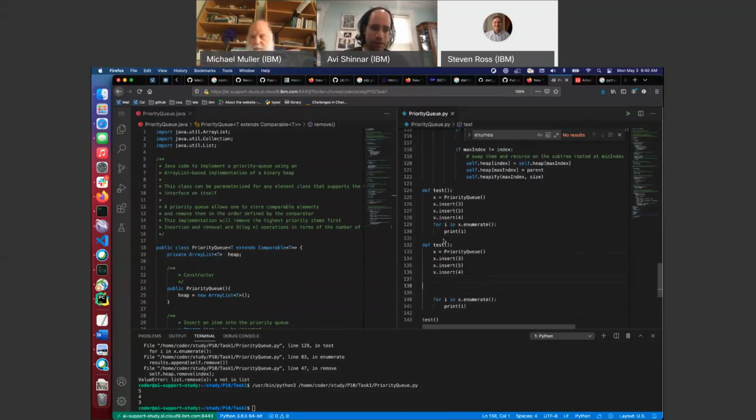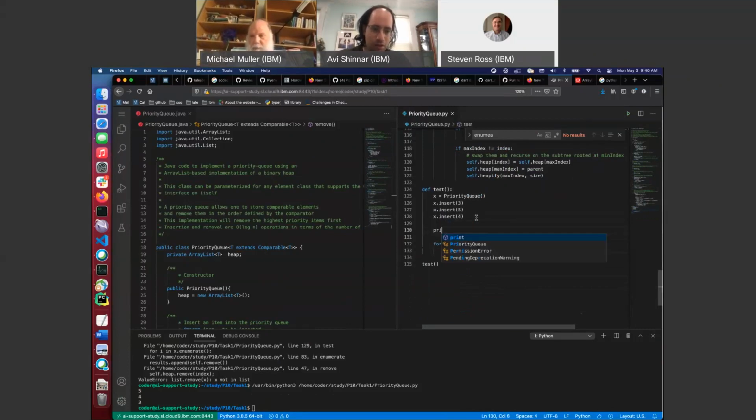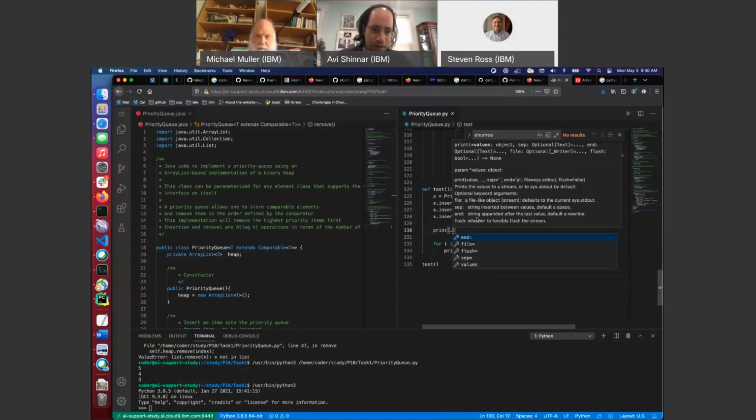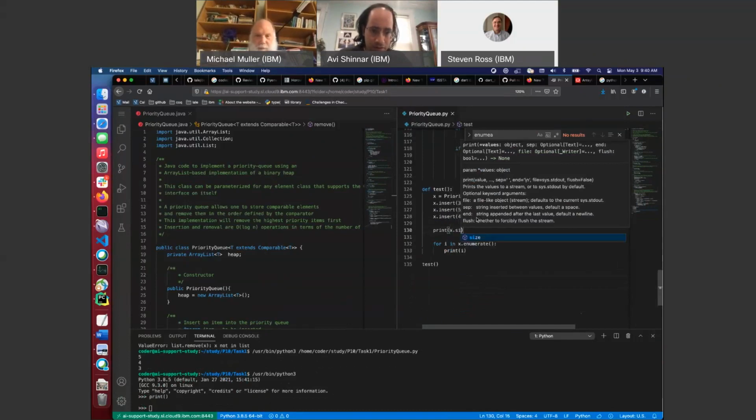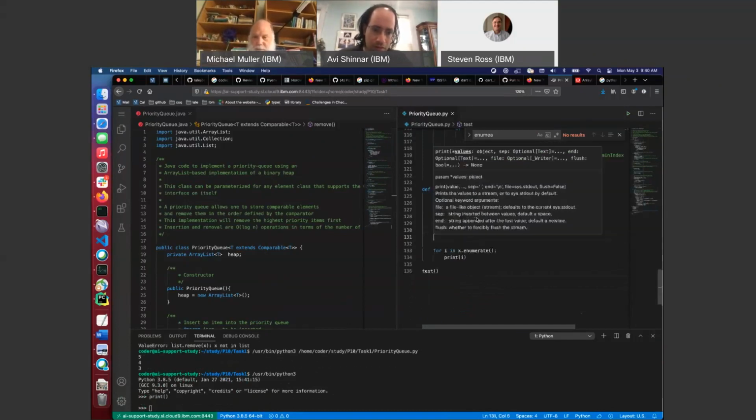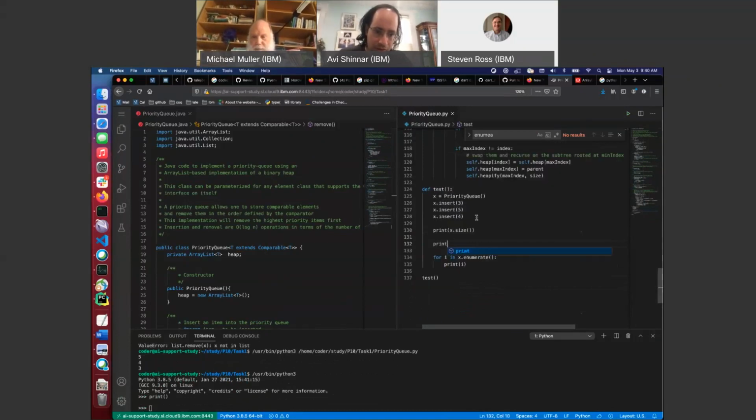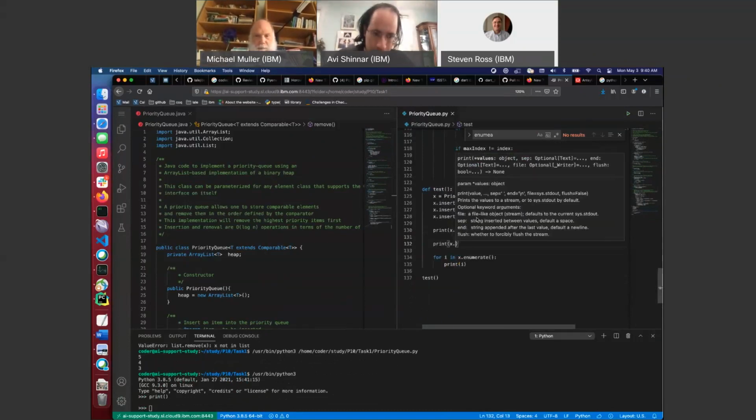Okay, well, I can try here. I don't really need a test for this, right? Let's try print x dot size. And why don't we try print x dot peek?